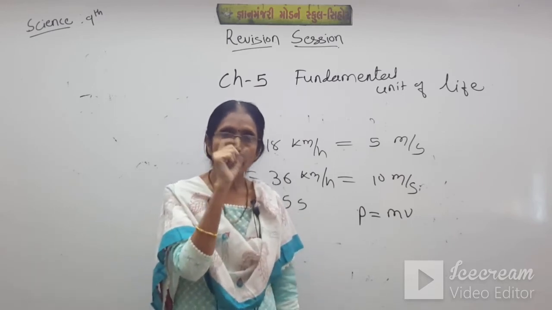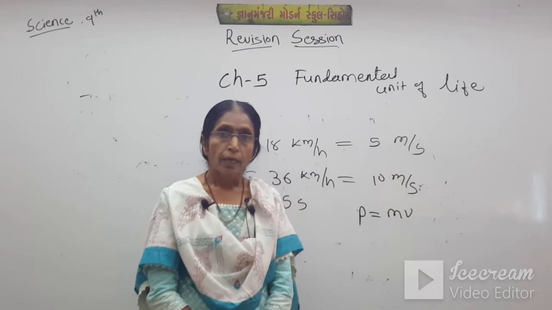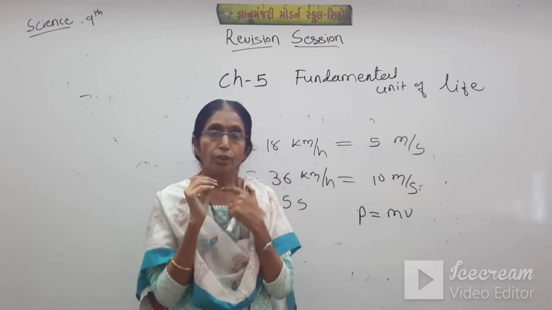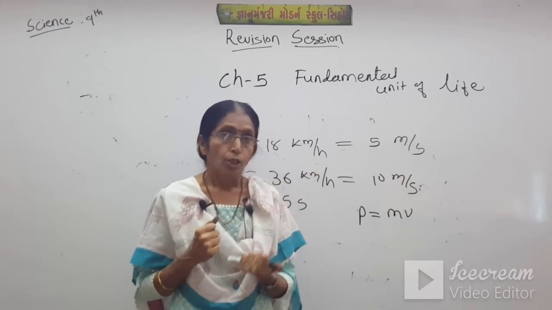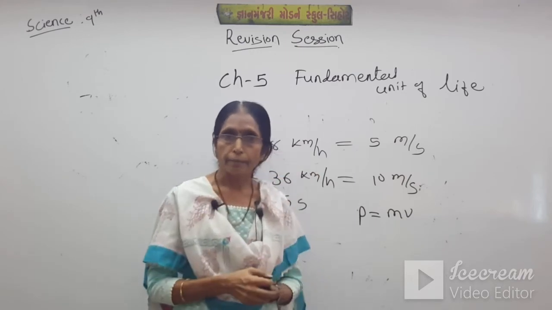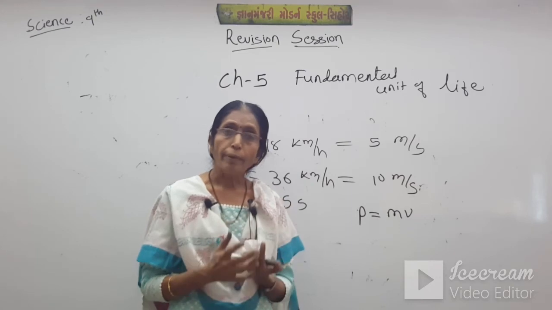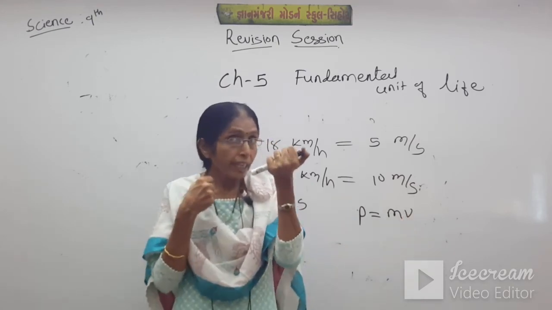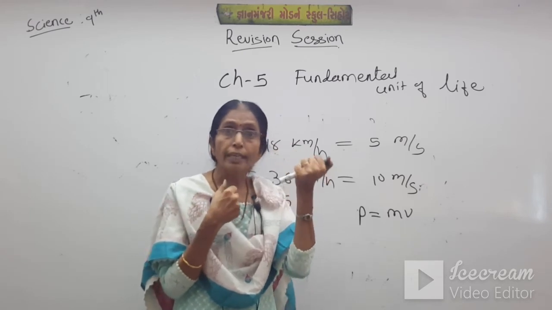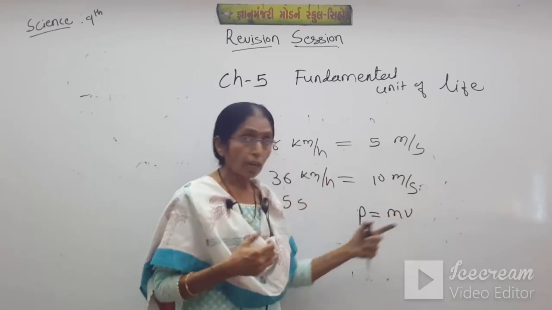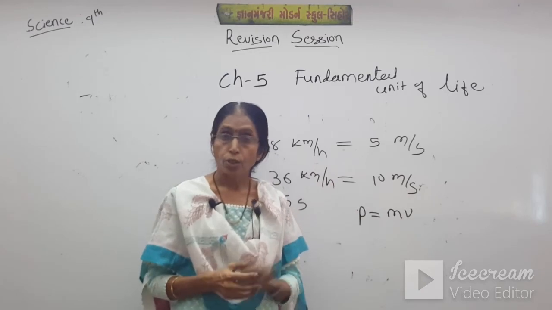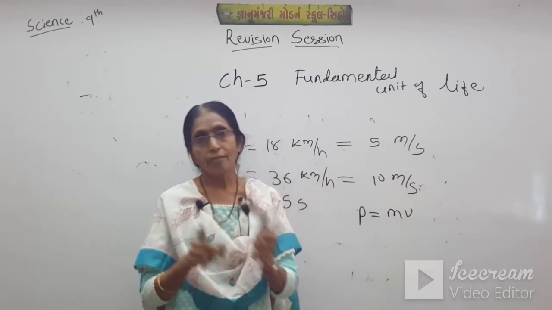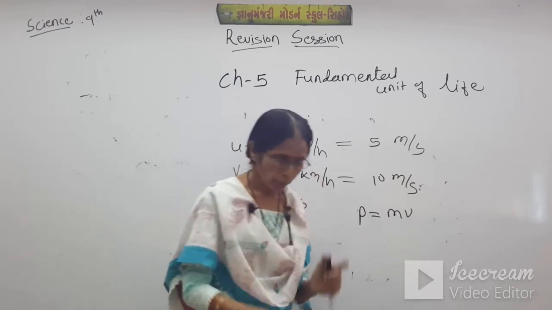If I throw the bullet with my hand, its momentum is very less because velocity is less. But when I shoot from the gun, its velocity is tremendous, so momentum is more. So the product of mass and velocity is called momentum.